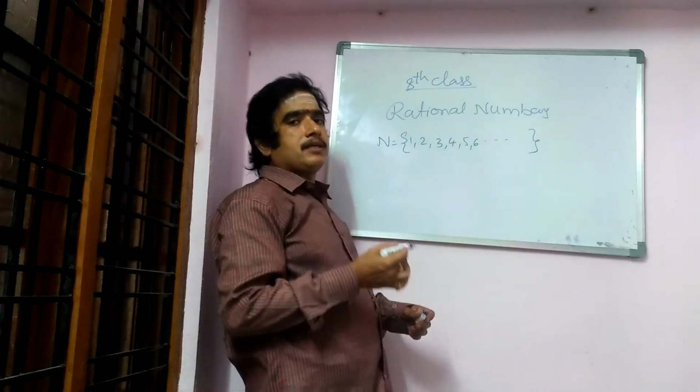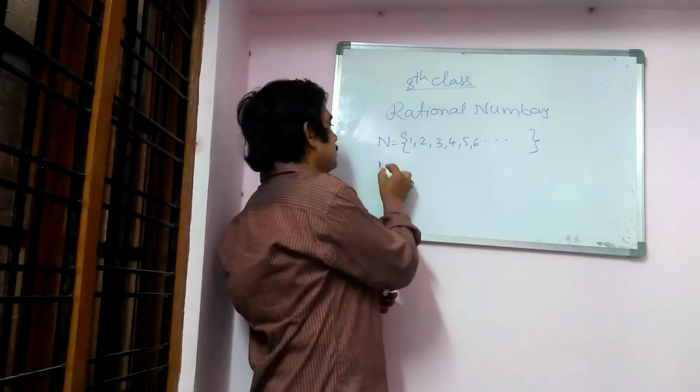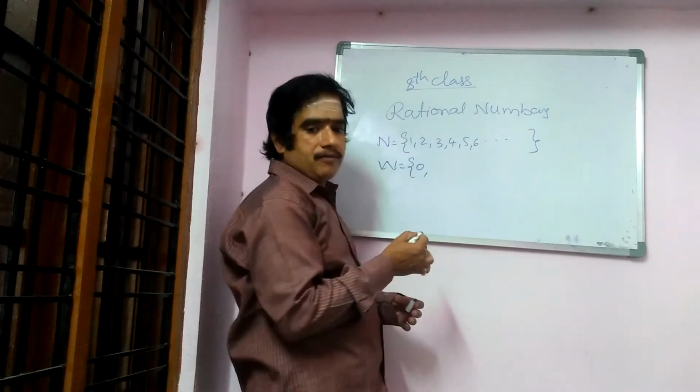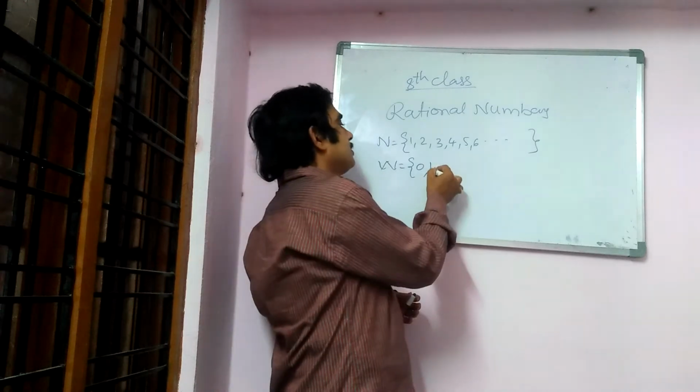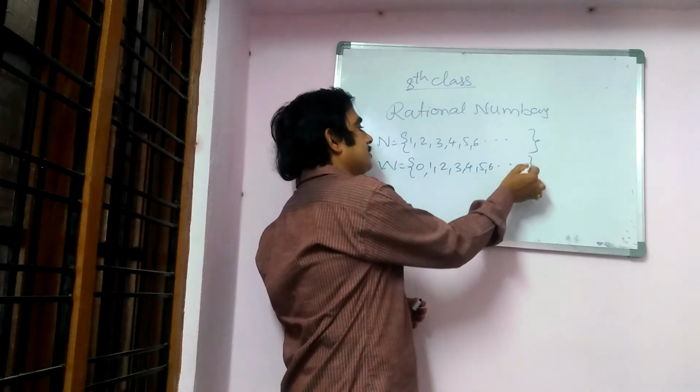The numbers which we use to count are known as natural numbers, and to these natural numbers, if we add 0, these numbers are called whole numbers.